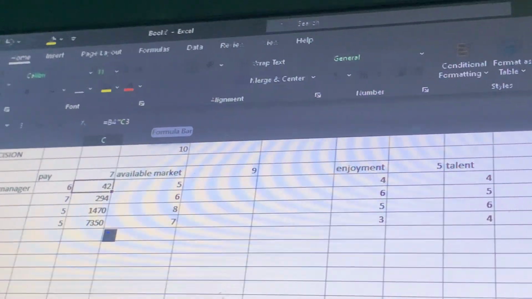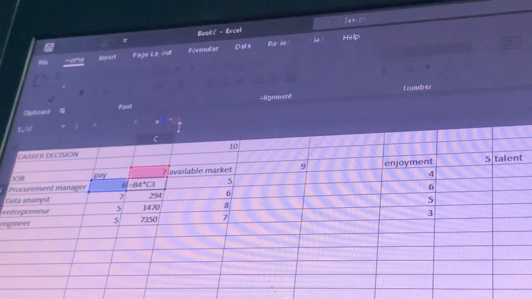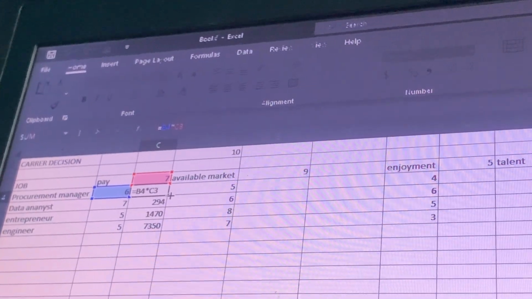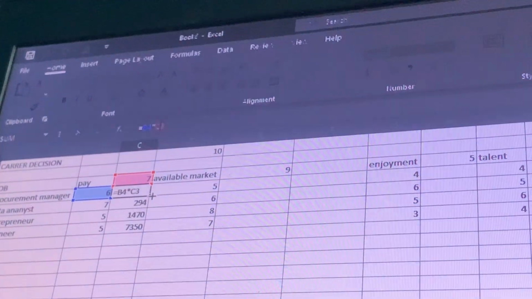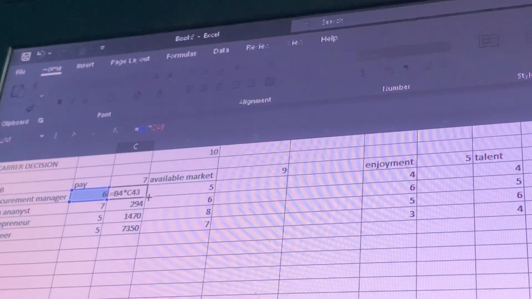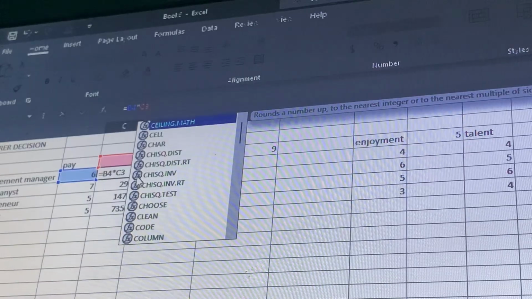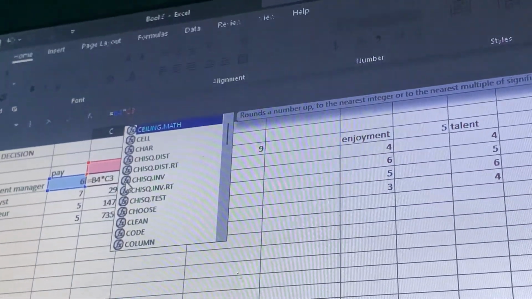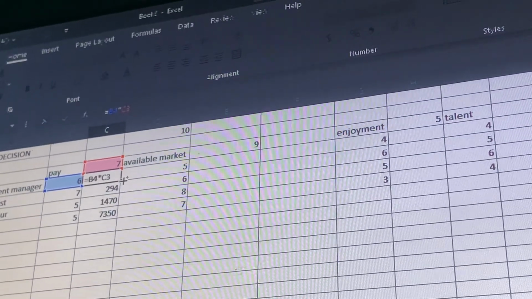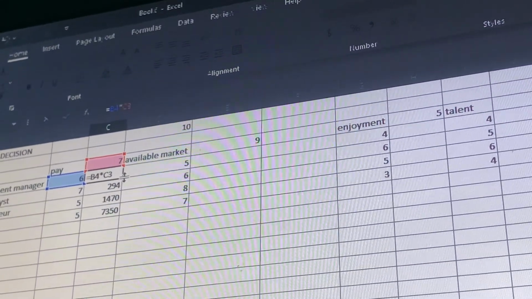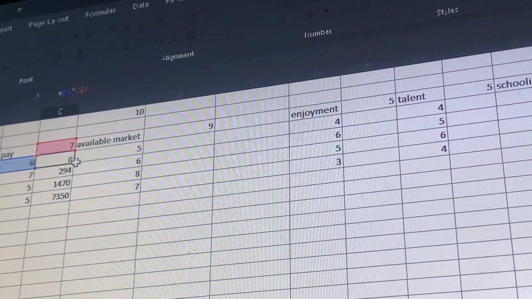So in order to solve this problem, we are making this C3 an absolute reference. So what do I do? I'm going to use a dollar sign in front of this, and I will press enter.